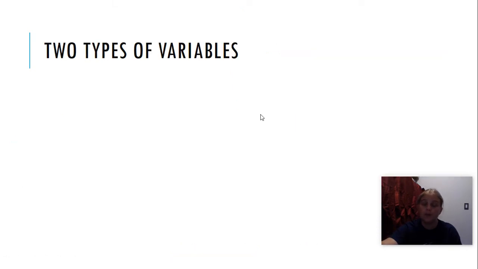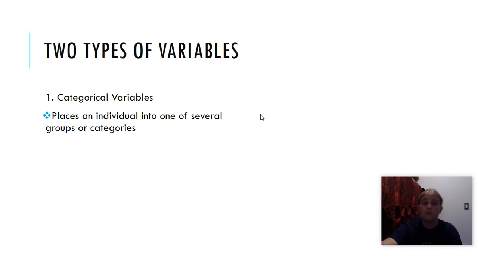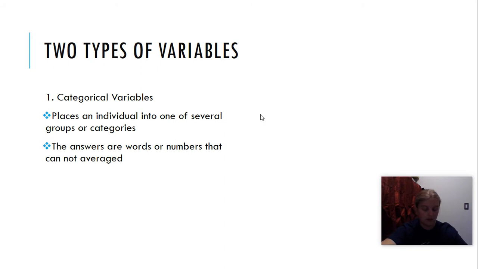when you do this for a problem. There's 2 types of variables. There's a categorical variable, which places an individual into one of several groups or categories. The answers are words or numbers that cannot be averaged. So anything that has words, or anything that cannot be averaged. So for example, zip codes. If I have the zip code 78626 and 78628, those are numbers, yes.